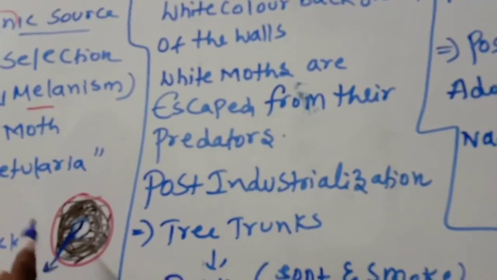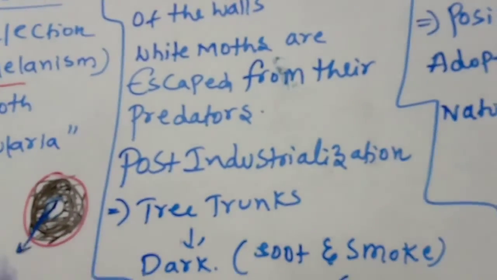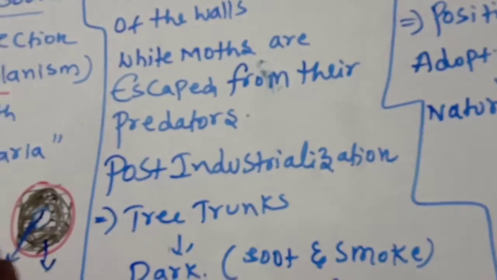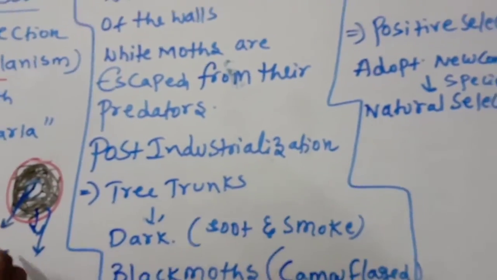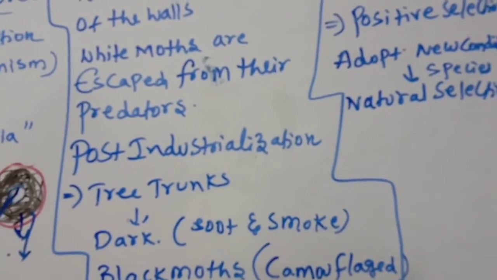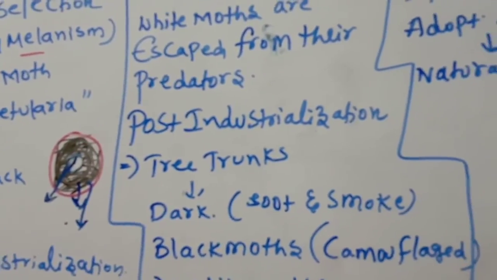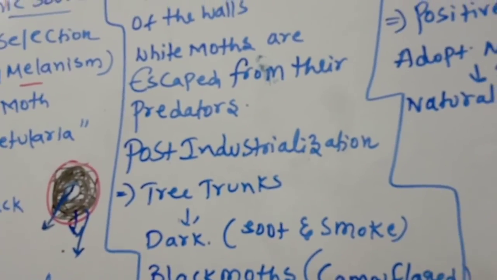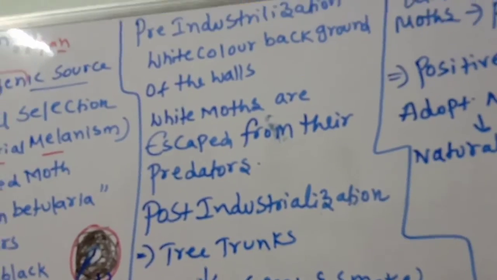The white peppered moths vanished and only the black survived. These black moths continued their race and offspring, camouflaged and unable to be seen by the predators. Then the dark colored moth population increases. This is called positive selection of natural selection.